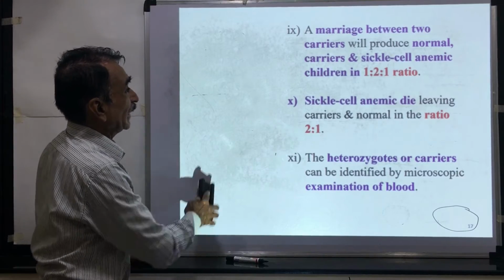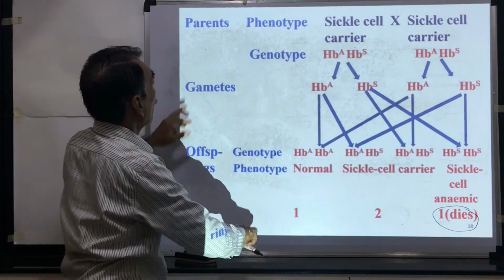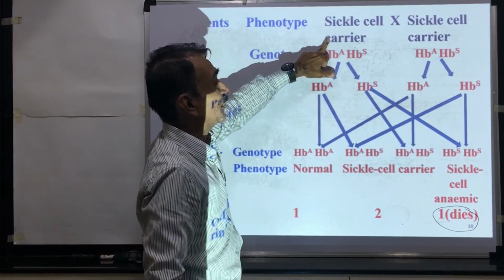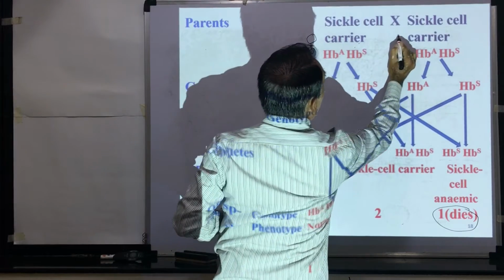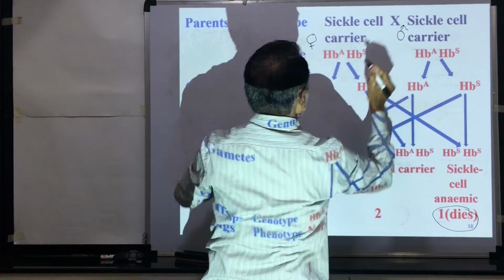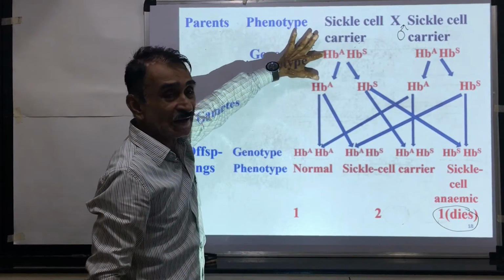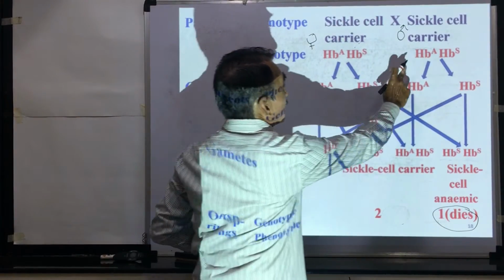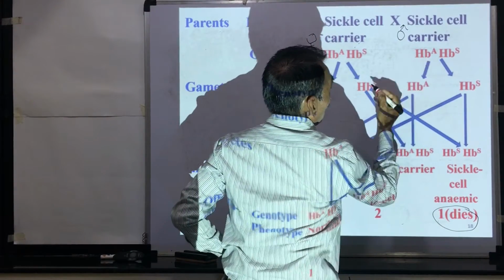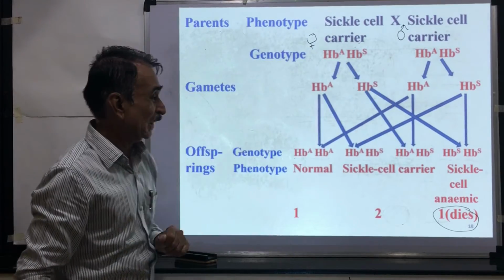The marriage between two carriers, here you can see, sickle cell carriers, suppose this is a female and this is a male. This is a sickle cell carrier mother, genotype HbA, HbS. This is a sickle cell carrier father, HbA, HbS. They produce 4 gametes.